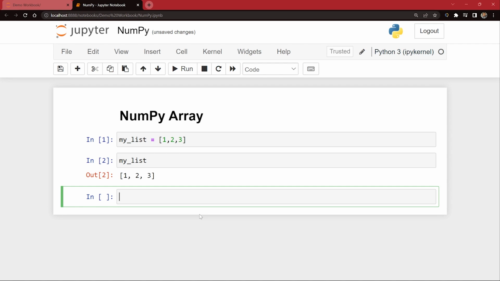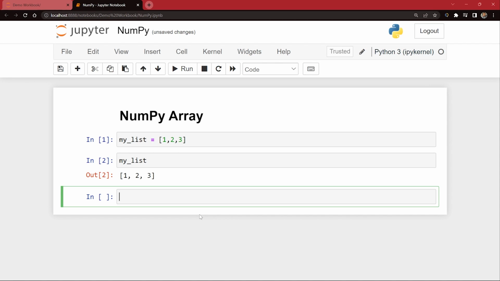To do that, first we have to import NumPy into our Jupyter Notebook. And to do that, you have to first install NumPy. And in the brief introduction, I have told you how to install NumPy. You have to go to CMD and you have to say pip install numpy or conda install numpy if you're using conda environment. So there you go.